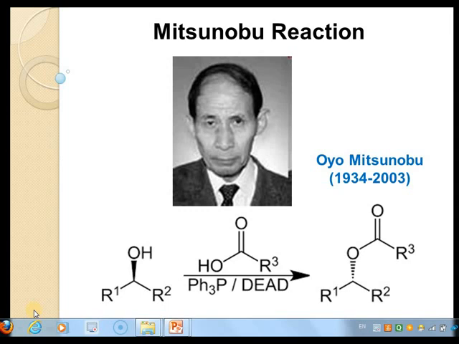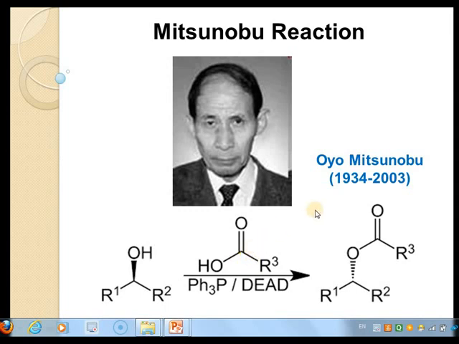Let's see a few of the name reactions. The first one is Mitsunobu reaction. Generally we know that formation of ester is the condensation between alcohol and acid. But the OH group of alcohol acts on carbonyl carbon of acid and forms esters with retention of configuration.